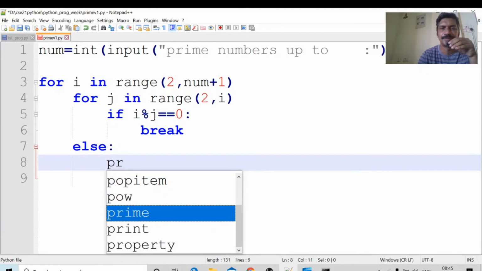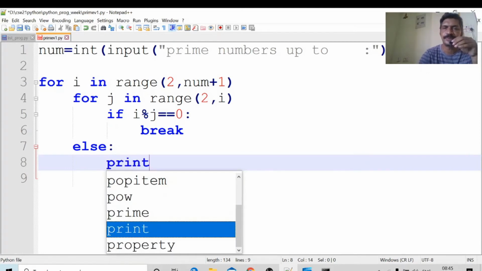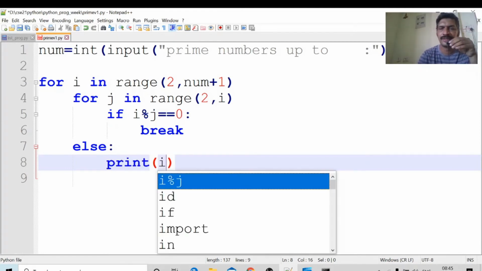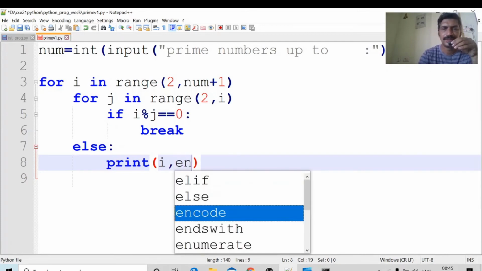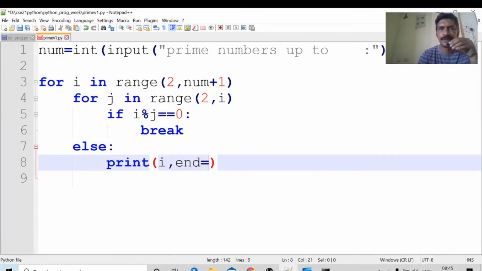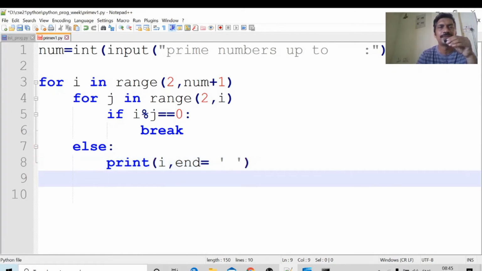Print i, comma, end equal to. In the last class we saw the purpose of end. If you write end, the output will come side by side. i will be printed. Okay, that's all.